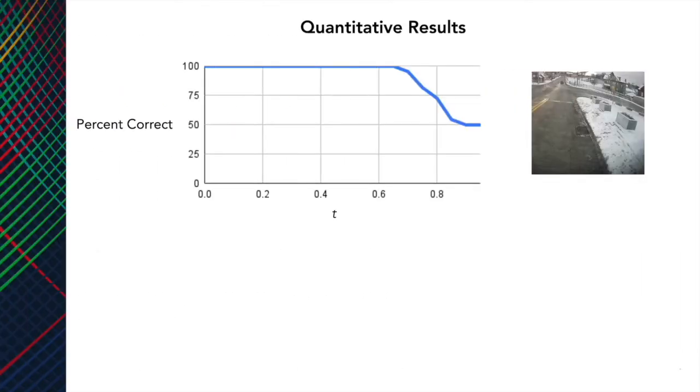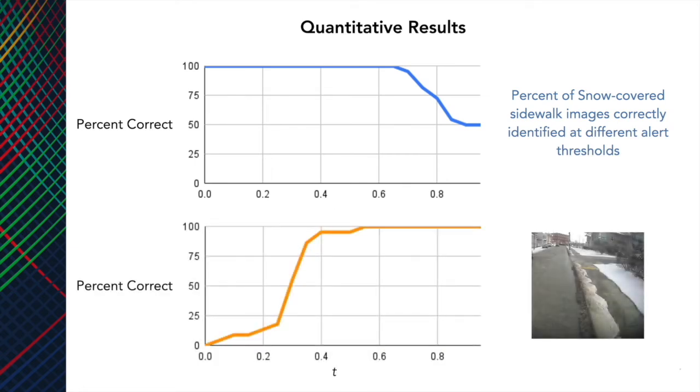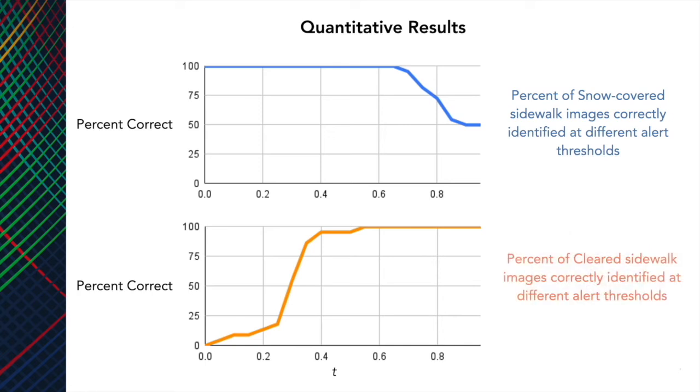Next, we evaluate on images from a snowy run where the sidewalks are covered with snow. Our method does well up until around a threshold of 0.7. Lastly, we evaluate on images from a snowy run where the sidewalks have been cleared. This category is particularly important because there is snow present in the image, but it's not on the sidewalk. As we increase the threshold, the performance improves. Since we need a threshold that performs well in both these situations, we identify somewhere around 0.6 as a reasonable threshold in this case.